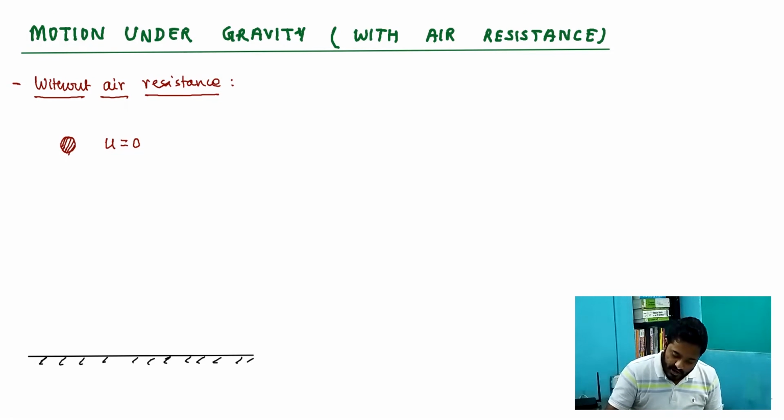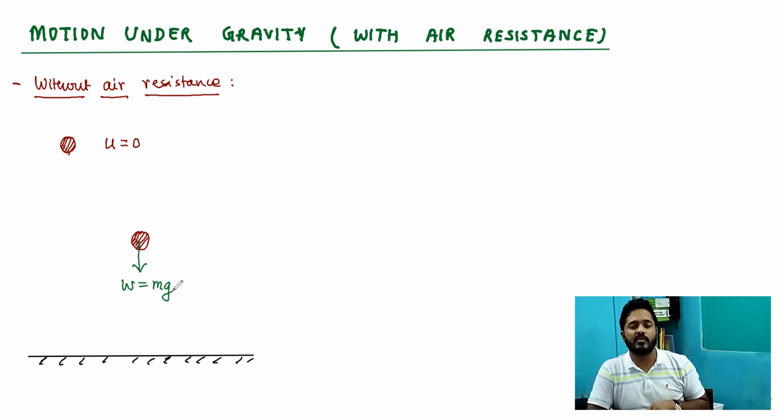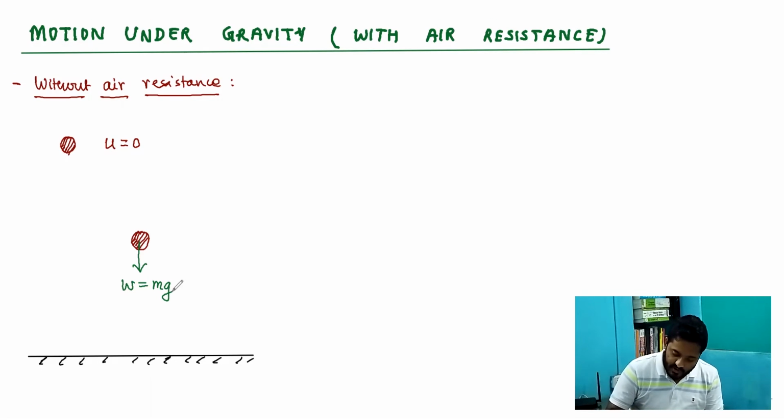So if we do a force analysis, at a certain instant of time I draw the ball, and the weight of the ball is acting in the downward direction. So we write W is equal to mg in the downward direction. This weight will contribute to the acceleration due to gravity, due to which the speed of the ball will constantly rise when it is coming down under the influence of gravity.